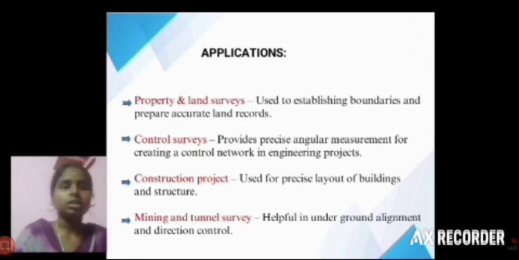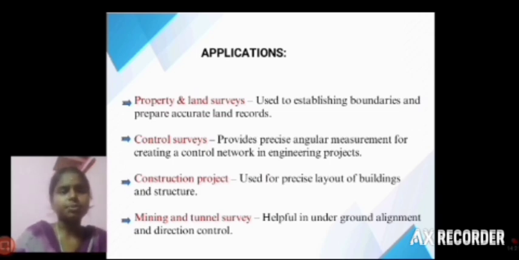Some other applications are property and land surveys, control surveys and construction projects, and mining and tunnel survey. Property and land surveys are used to determine the boundaries of properties and land records, and also for farm lands.